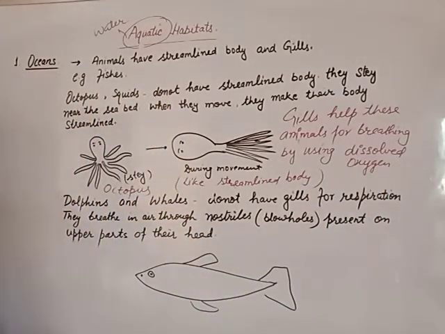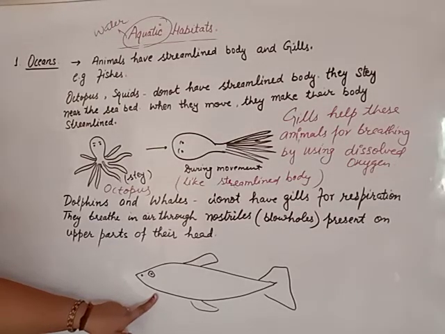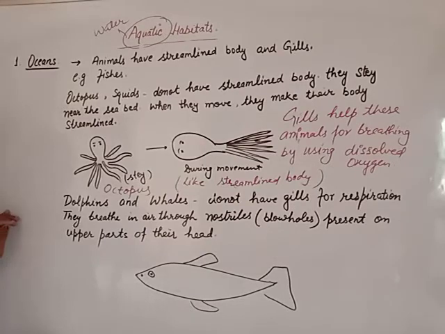Then some of the animals have a streamlined body but they do not have gills. These types of animals are also present in the ocean, just like dolphin. Beta, you all see dolphins in TV programs, pictures, etc. And whale like this. Beta, these are the animals.